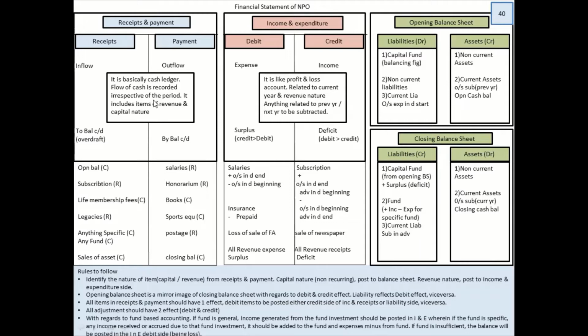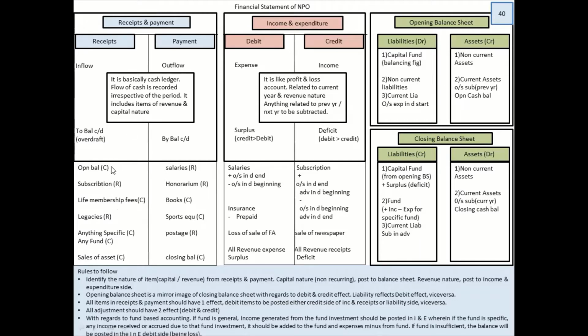Same thing if I'm getting cash for the next year in advance, again I will be recording it. So irrespective of the period, everything will be recorded in cash book, nothing which is accrued. All right, it has got revenue and capital nature.